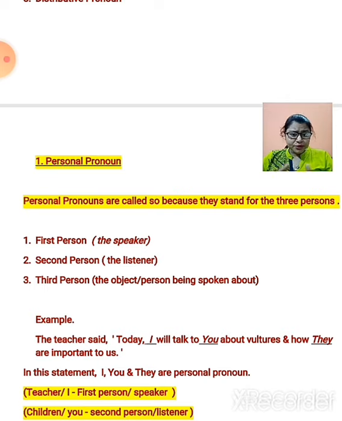Children, in personal pronoun, the first person is the speaker who speaks something. The second person is the listener who is listening to the words of the speaker, and the third person is the object or the person being talked or spoken about. Here in this video I am the first person because I am speaking. You, my students, are the listener and the second person, you are listening to my words, and the chapter pronoun about which we are talking this time becomes the third person.